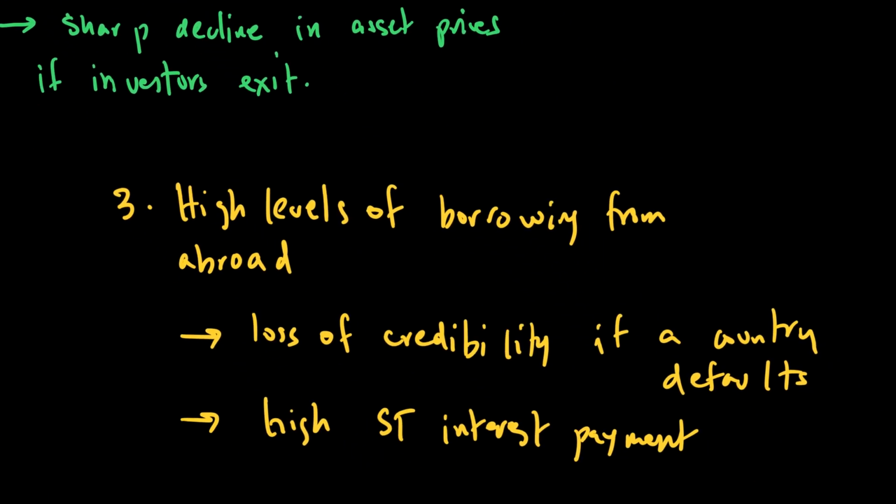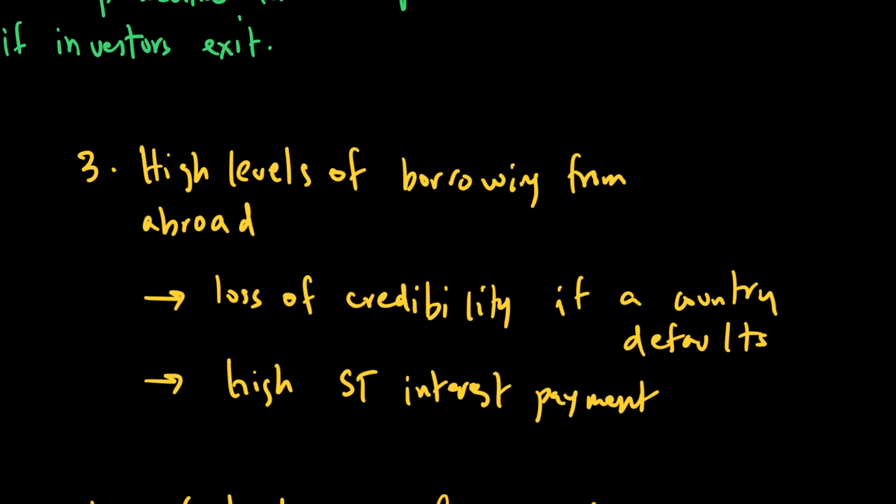Similarly, if there is a high level of borrowing which is trying to fund the current account deficit, why is that a problem? Well, it could be a problem because there could be a loss of credibility if a country defaults. So if you keep on taking too many loans, there could be a possibility that you might end up defaulting. If you look at poor countries like, for example, Pakistan, it has a very high debt to GDP ratio. The high debt or loans or borrowings that you've taken may end up causing a country to default, and if that happens, we lose credibility in the global market.